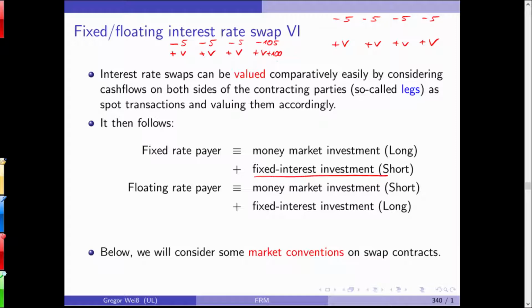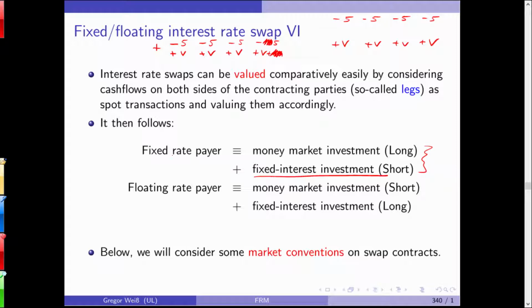You can see that if you add those 100 notional, they will cancel each other out, and you are left with minus 55555 plus the variable interest rate in each quarter, in each period. And again, this here is the position for the fixed rate payer.